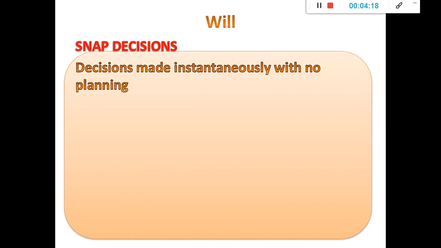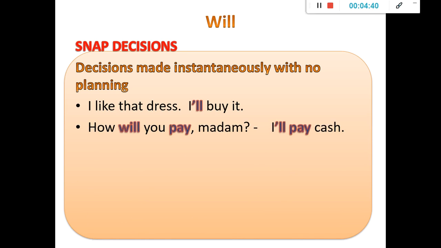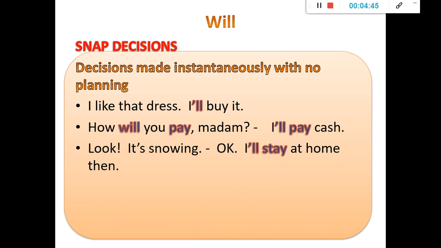The next one is for snap decisions. Decisions made instantaneously with no planning. In other words, instant decisions, right? We have the example. Like the girls, they go to Metro Centro, for example, or to the market, and they watch a dress and they say, I like that dress. And in the moment, they say, I will buy it. Also, how will you pay, madam? I will pay cash. In the moment, right? Snap decisions. Look, it's snowing. Okay, I'll stay at home. So this is the part of instant decisions with will.